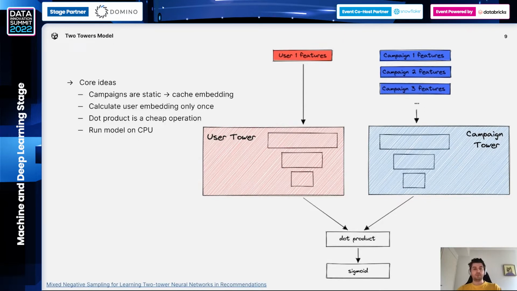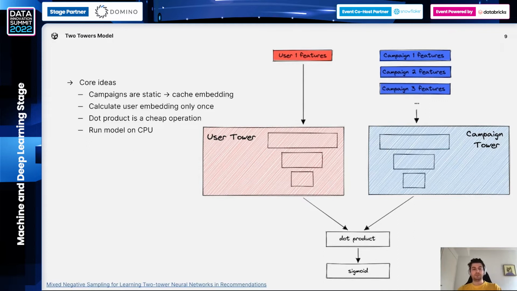The benefits of this model are that campaign features are static, so they don't change from request to request, and we can cache the embedding, so we don't need to recalculate it on every request. The second good thing is that we need to calculate the user embedding only once, so we don't need to repeat user features as many times as campaigns. Also, the dot product is a relatively cheap operation compared to the matrix multiplication we have in deep learning models. So all in all, this model, due to the significantly fewer number of computations, can be run on the CPU. Thus, we are reducing consumption of GPU resources. And this model works pretty well.